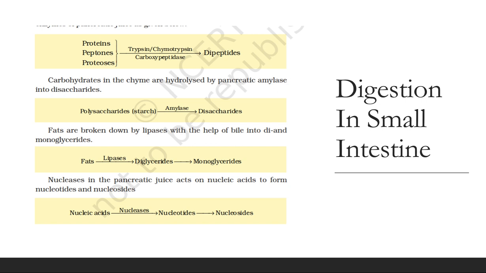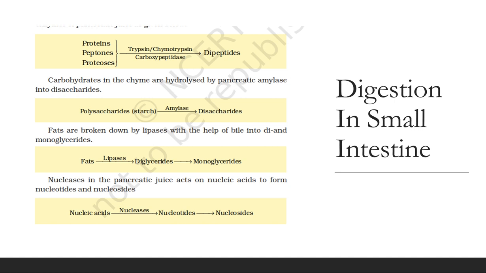Basically, the function of HCl is to provide the acidic pH which is optimum for pepsins, and as pepsinogen is released in an inactive state, the acidic medium converts the pepsinogen into pepsin. Now, one more enzyme is secreted in the gastric glands, that is called renin. Its spelling is R-E-N-N-I-N, renin. It's a proteolytic enzyme found in the gastric juice of infants, which helps in the digestion of milk proteins.